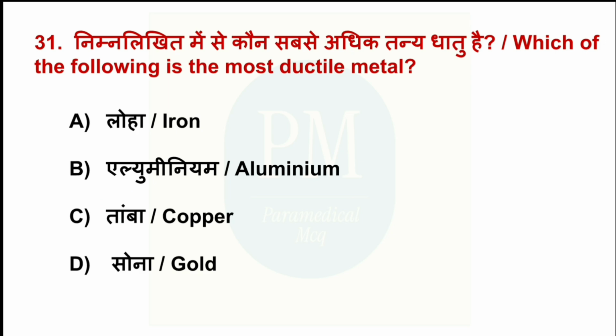Which of the following is the most ductile metal? Option A, iron. Option B, aluminium. Option C, copper. Option D, gold. The correct option is option D, gold.